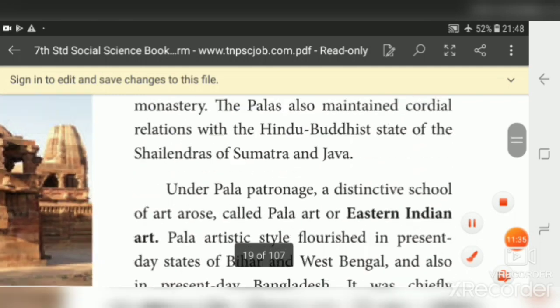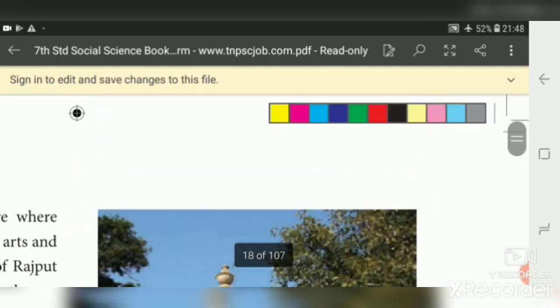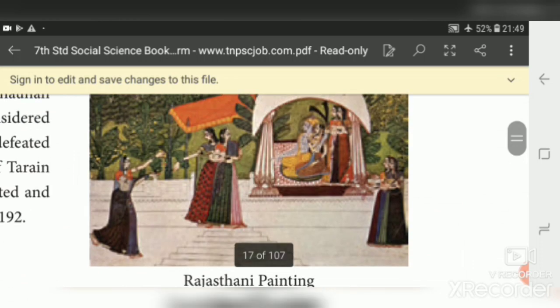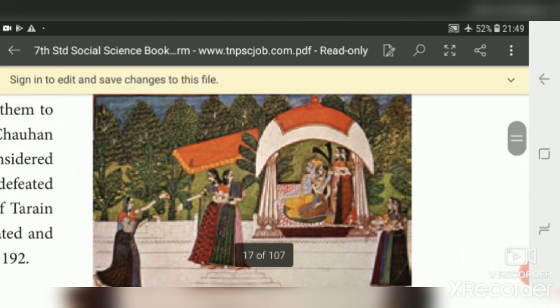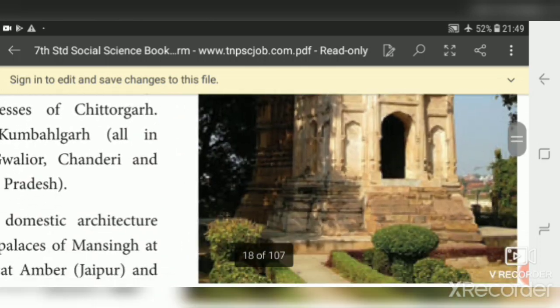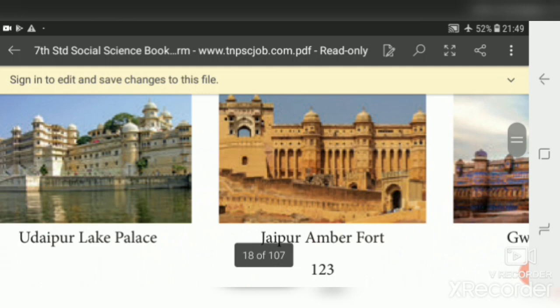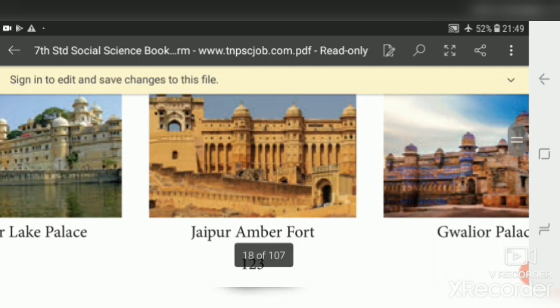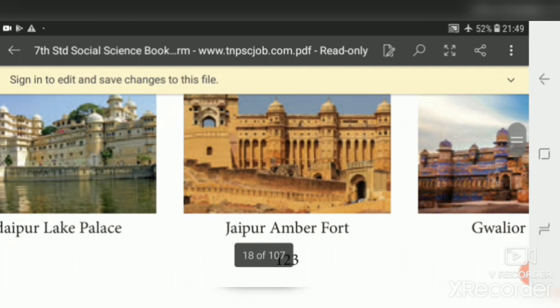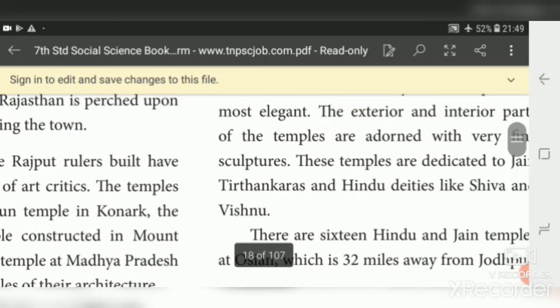So today we have studied the contribution of Rajputs to art and architecture. The Rajput painting we call Rajasthani painting. This is Rajasthani painting. They constructed many palaces like Udaipur Lake Palace, Amber Fort in Jaipur and Gwalior Palace. Not only that, their architectural skill is very important, and the best example is the Khajuraho temple.